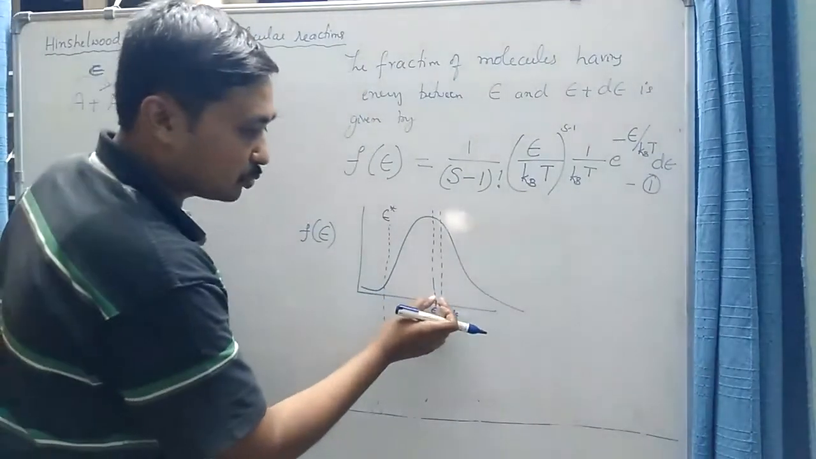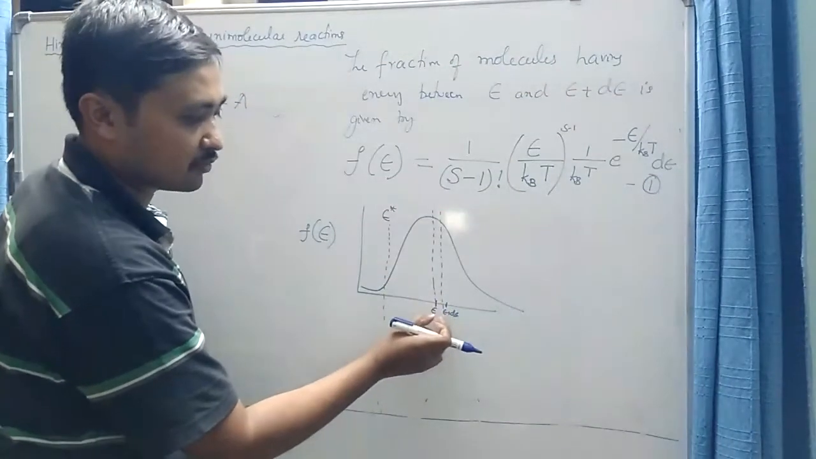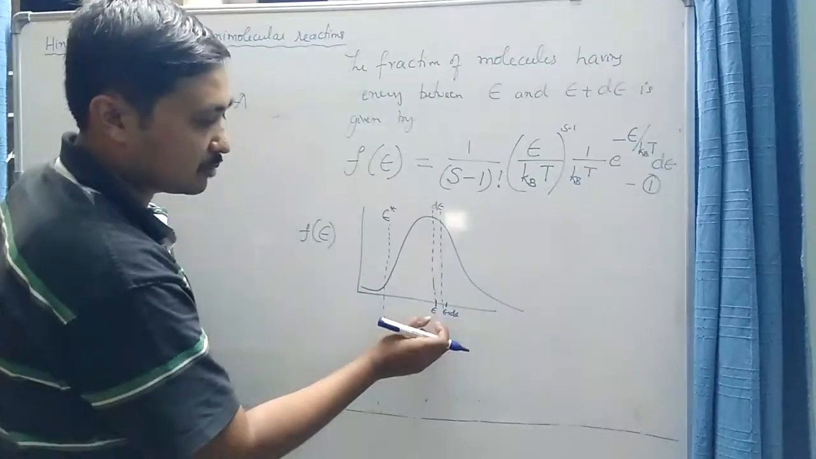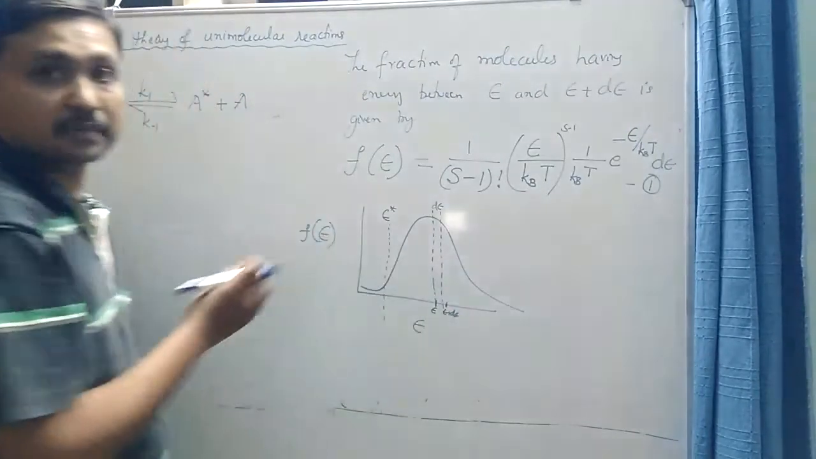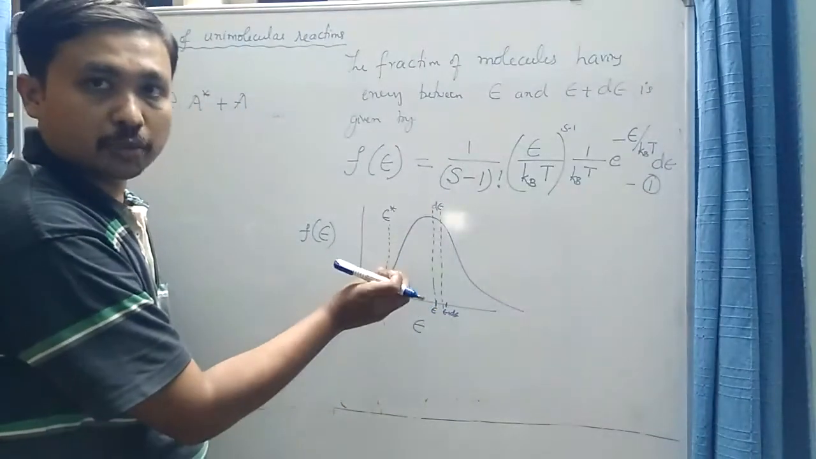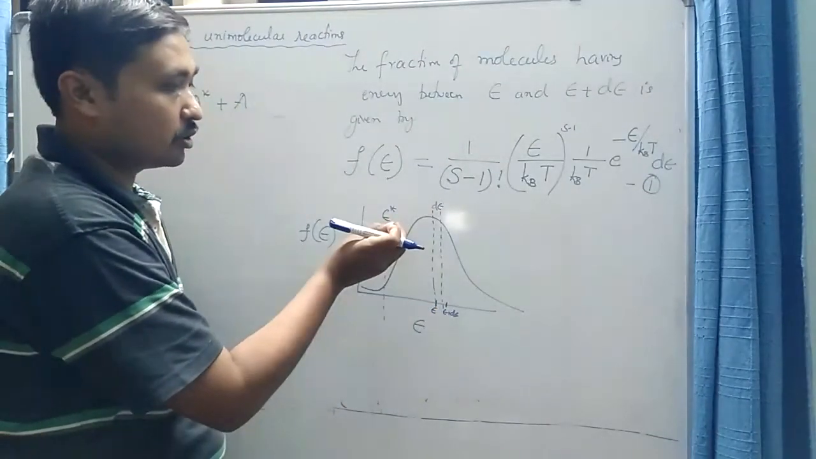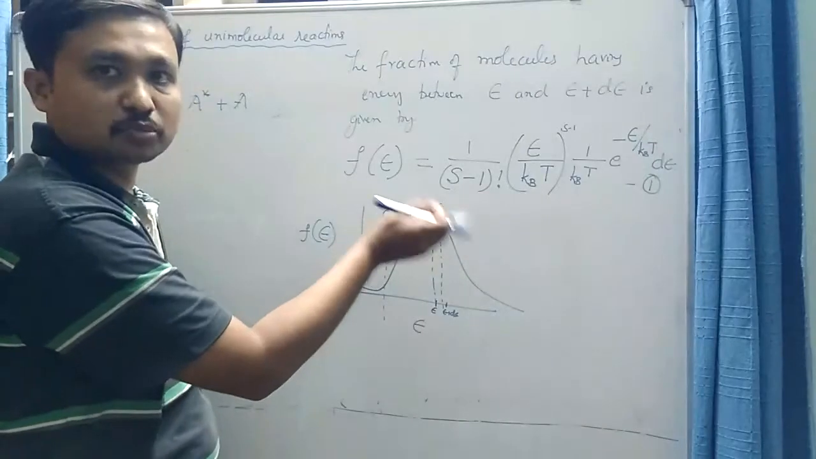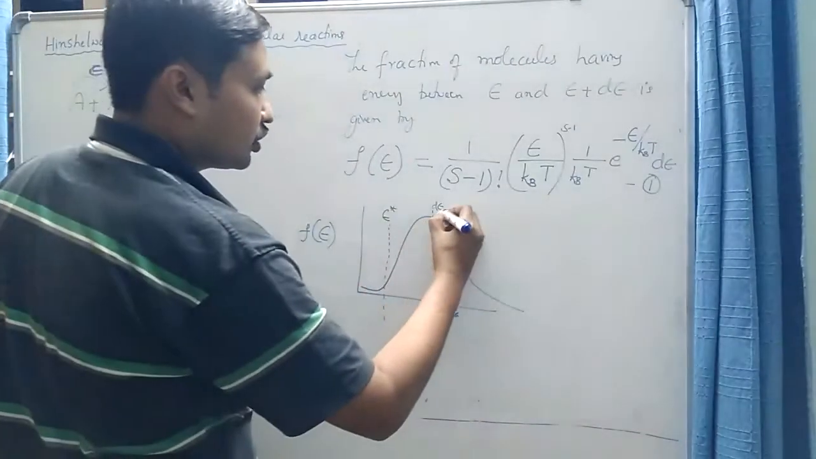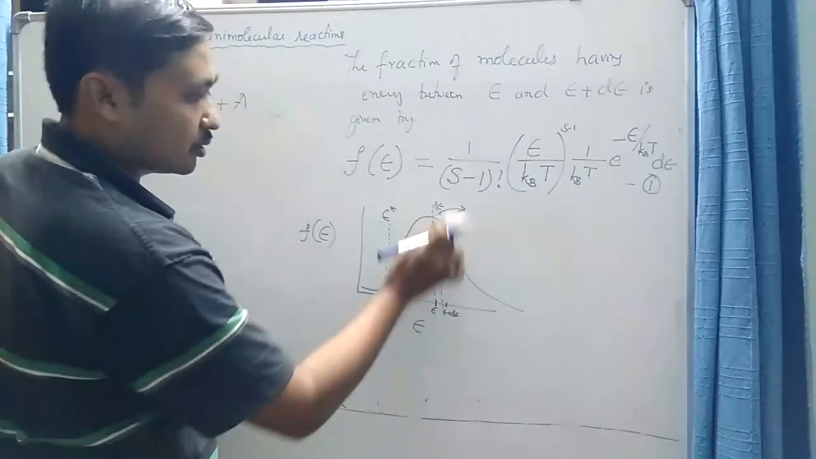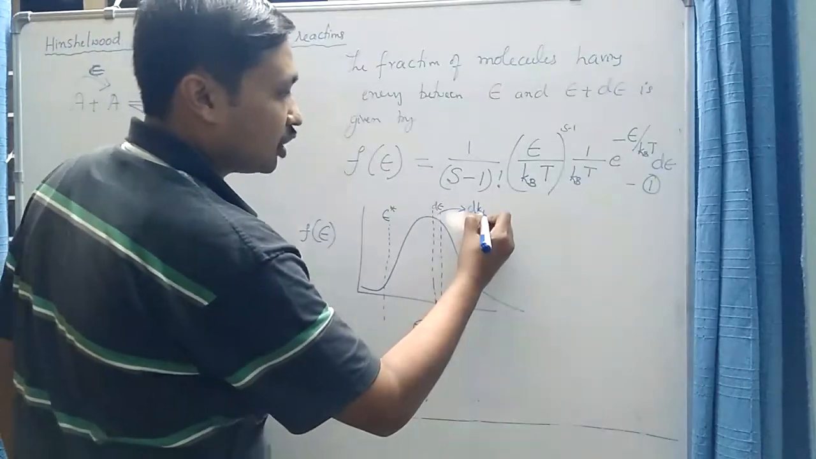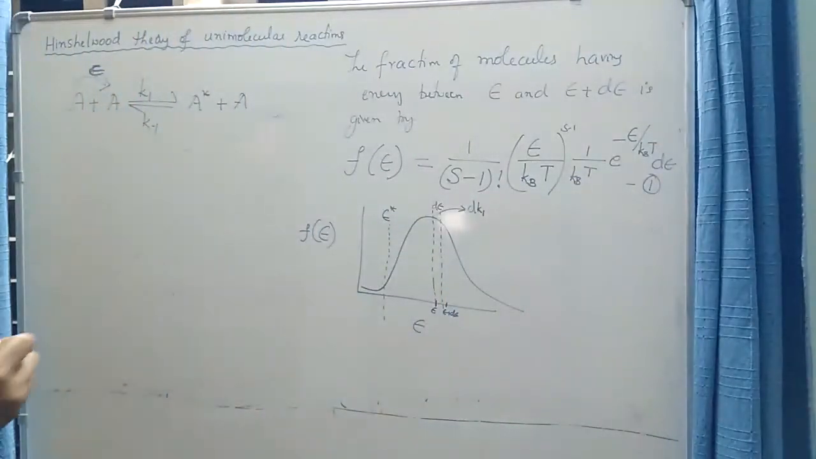If I take this small region, a small part of the distribution between epsilon and epsilon plus d epsilon, all the molecules in this range provide a small contribution to the rate constant K1. Say, for example, the contribution of the molecules in this range of energy is a small value of the rate constant, that is dk1.